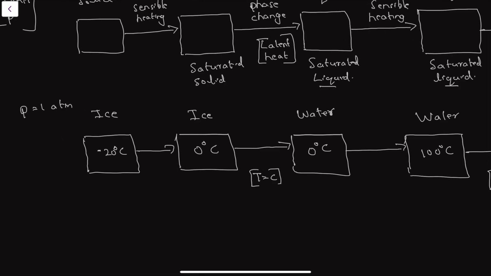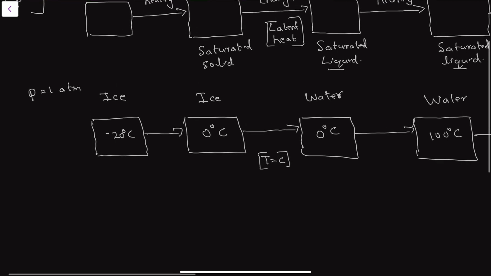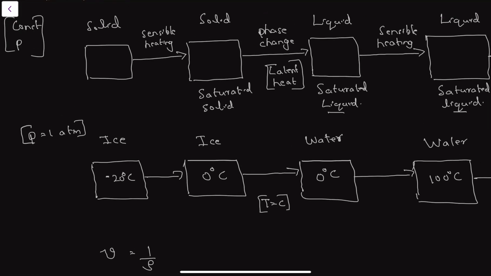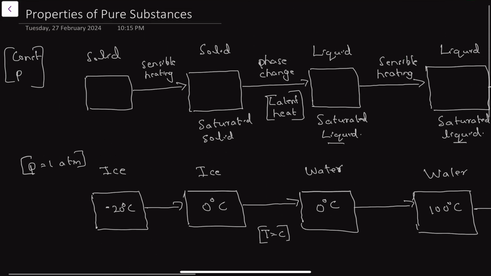What are we going to discuss? We are going to discuss the change in properties of these substances. In this case we are heating at constant pressure. What happens to the specific volume, or 1 by density, during this process? When you are heating it, the body expands. For a normal solid other than water, the specific volume keeps on increasing throughout this process.